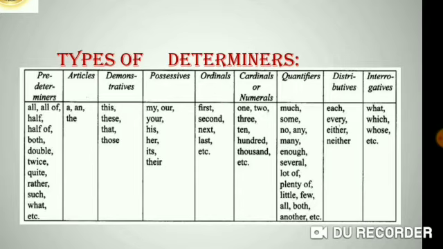This is also a type of adjective: each, every, either, neither. And the last one is interrogatives, means questions: what, which, whose and etc. So these are the determiners. You have to just keep in mind the determiners.